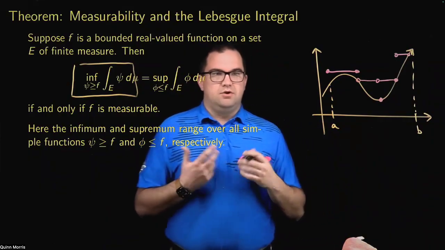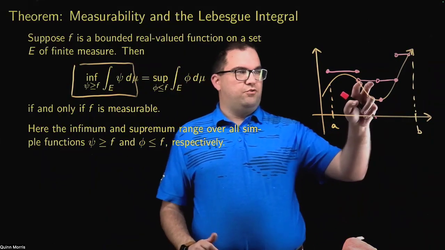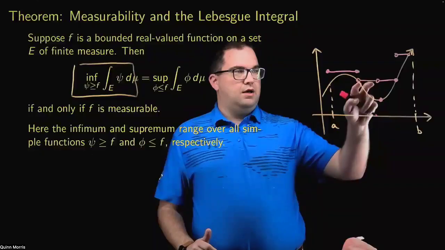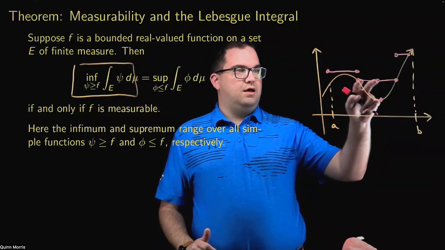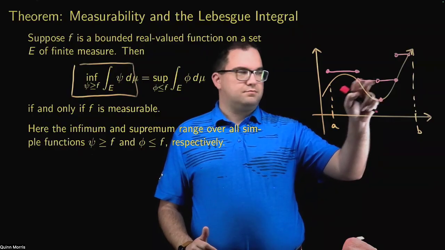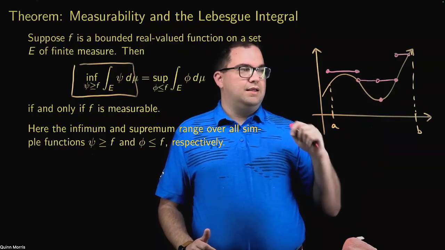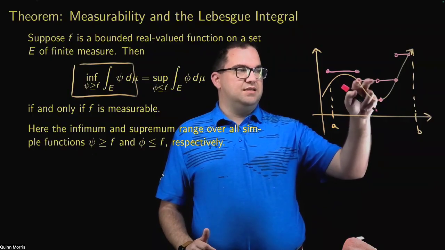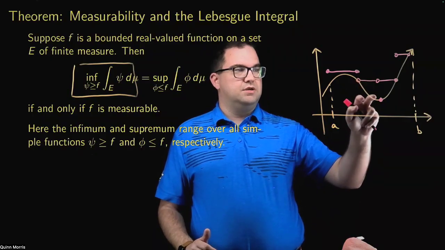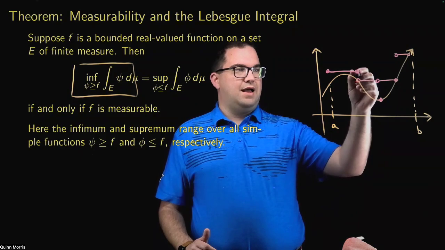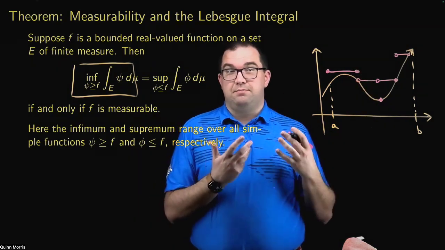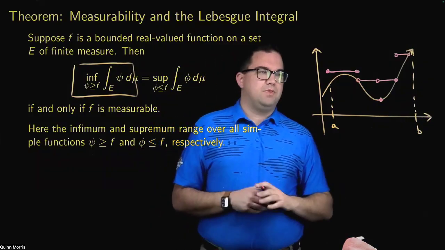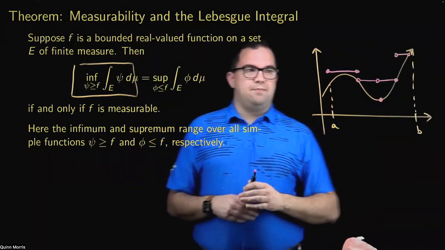Of course, you could do much more exotic things. For example, between these two x values, you could define it to have this height, y1, if x is in this interval intersect the rationals, and you could define it to have some other value y2 in between there. Again, it just needs to be a simple function. It doesn't have to be a step function. So here's an example of one such function.